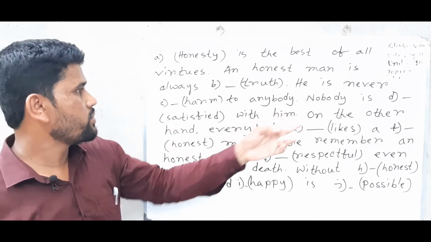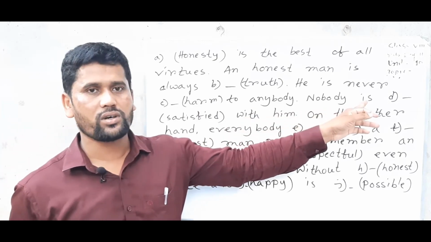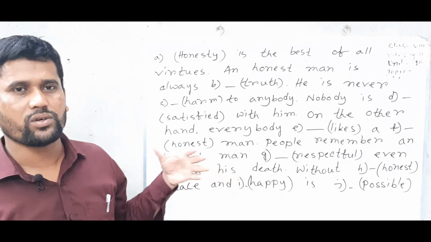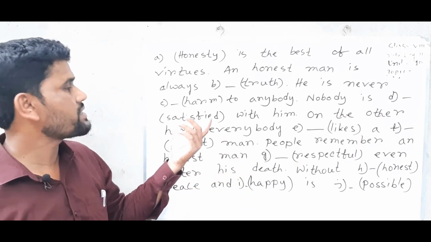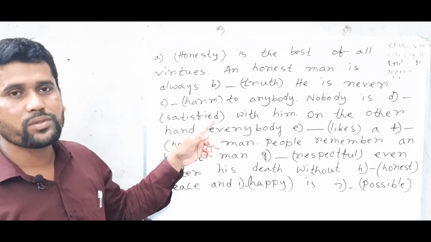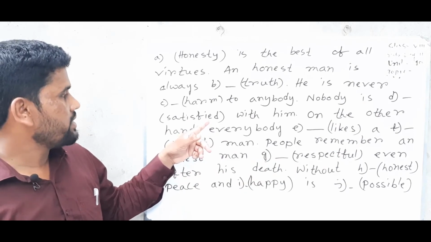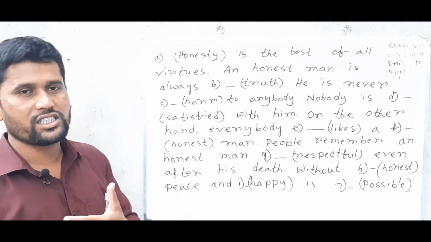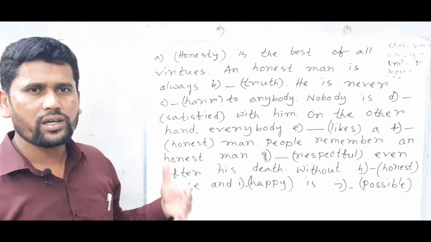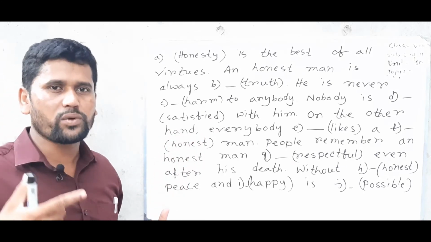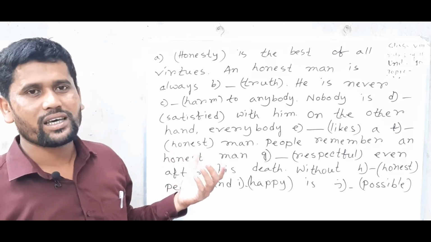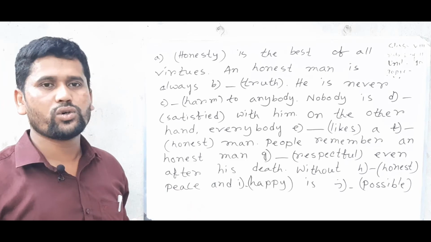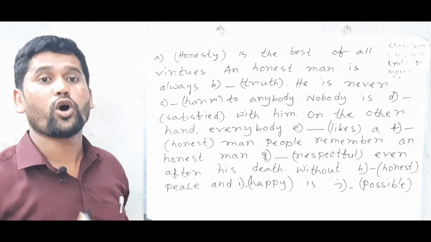The next: nobody is. Here there is also a be verb, so we can use the word adjective. After be verb, the word will be adjective. Here satisfied, at the back of the word, we find ed. When we find ed, the word as usual is an adjective. So when we find any word in its own position, own place, then we can use the prefix to make the word opposite.